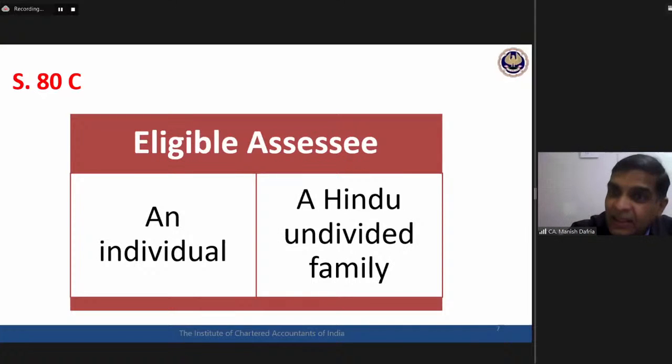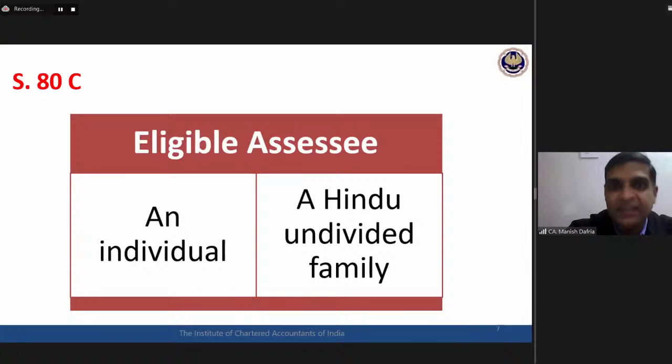What does it mean? It simply means that it is available for both resident and non-resident. They have not said that in the case of an individual resident in India, the following deduction is available. If they would have said so, the deduction would have got restricted only to individuals.